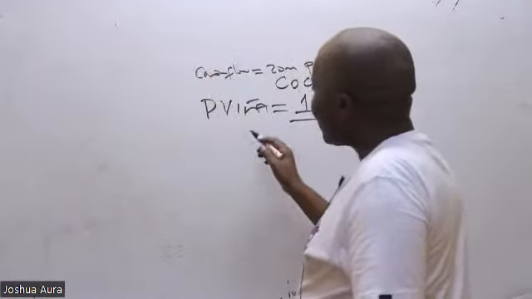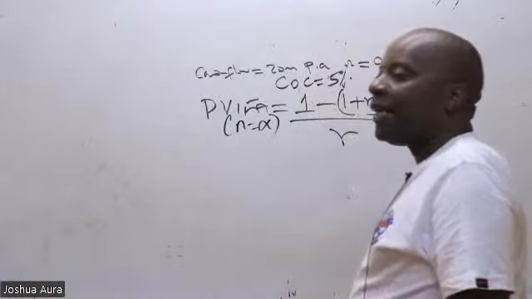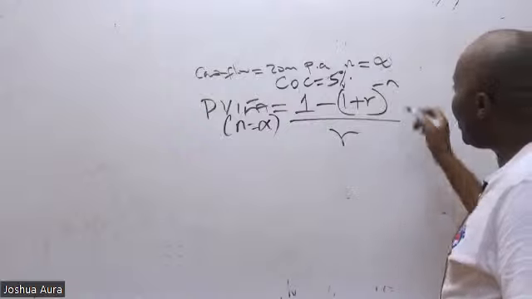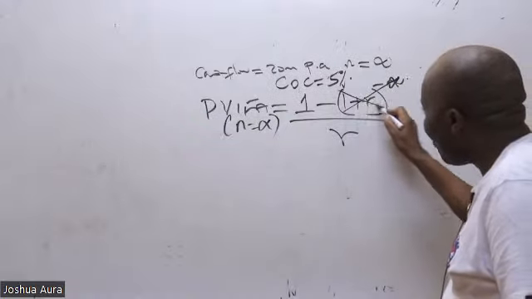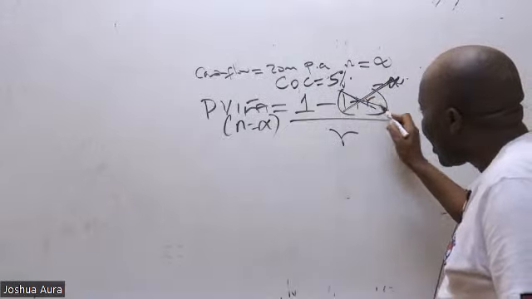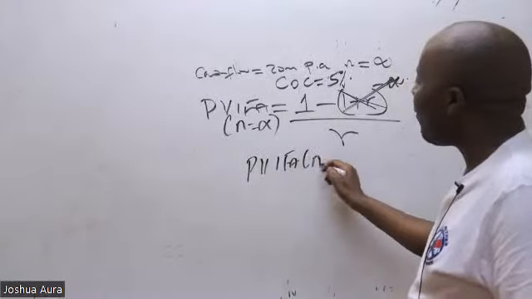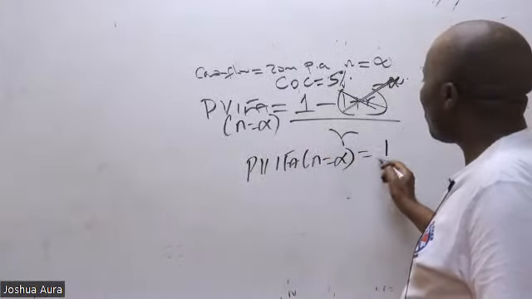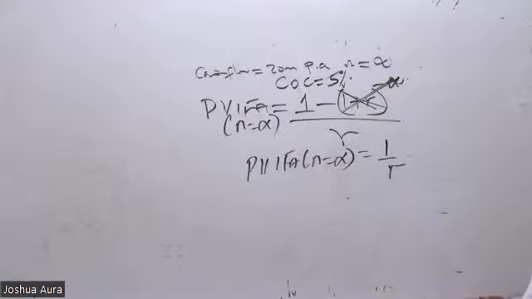But you realize that our n here is infinity. If n is infinity, then this particular term will be killed. And that is why the formula of PV, whenever n is infinity, is always 1 over R.